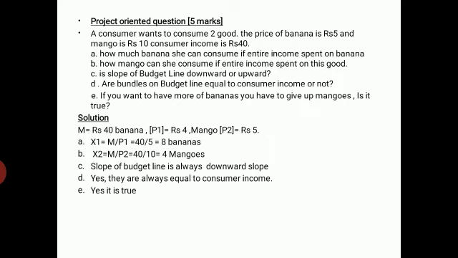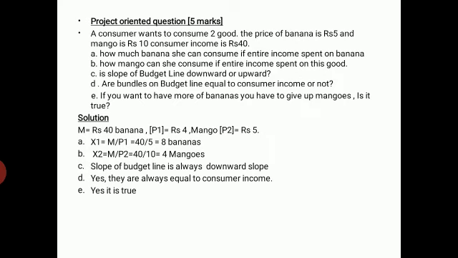So the solution you will have to solve in this manner only. Firstly, you note down M. What is M here? M is rupees 40, that is, income of the consumer is rupees 40. Then banana, that is P1, price of banana is rupees 5, and P2, that is price of mango, is rupees 10.